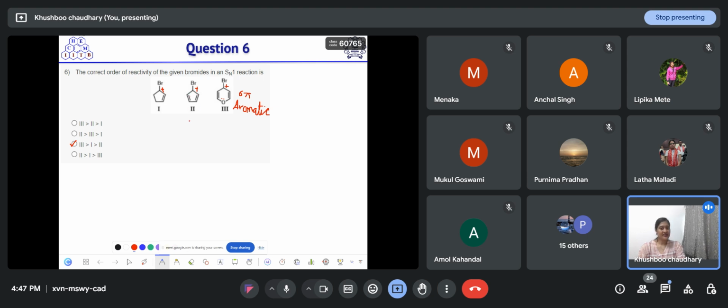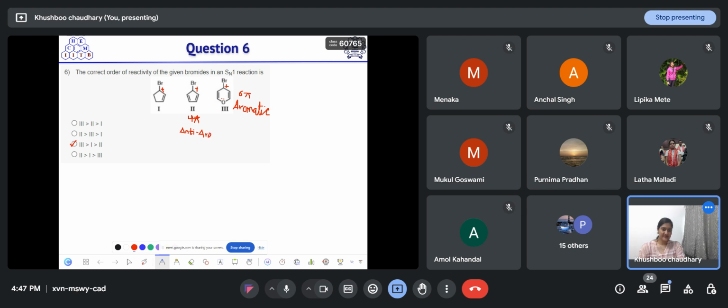And in the case of the second one, it has 4 pi electrons. And 4 pi electrons means it is anti-aromatic. An anti-aromatic system is not so stable, so it is less reactive. This carbocation will not form as early as the aromatic carbocation will.